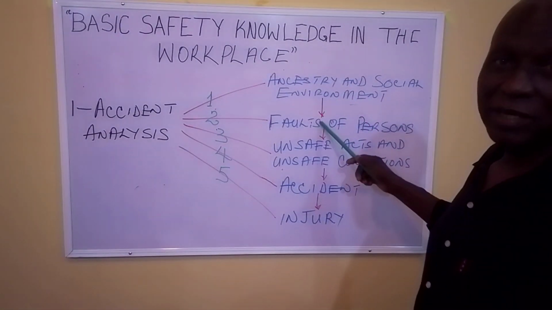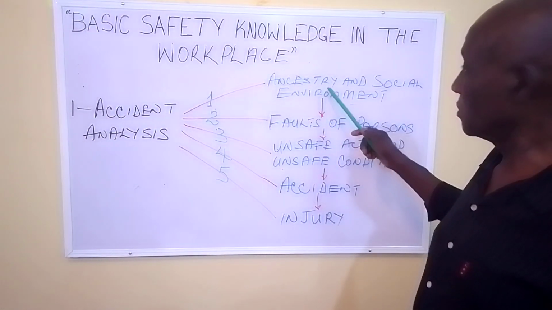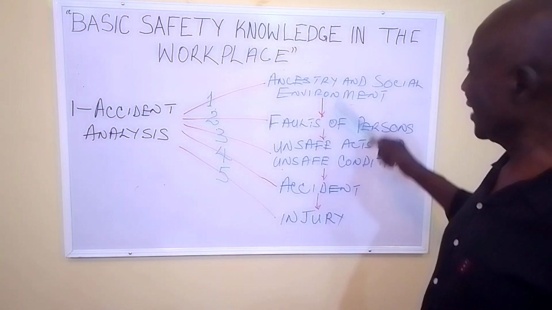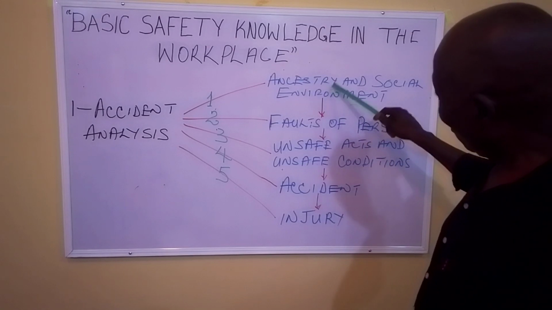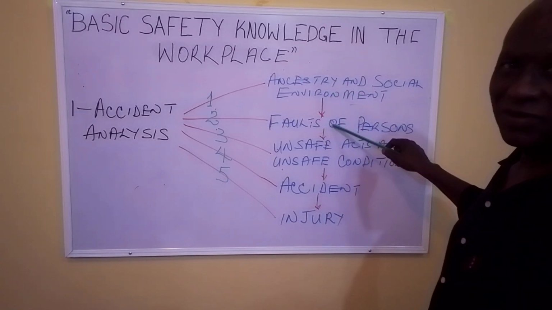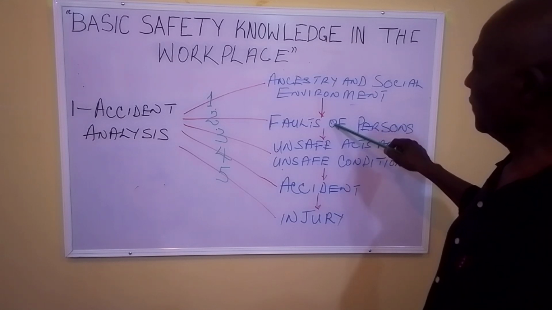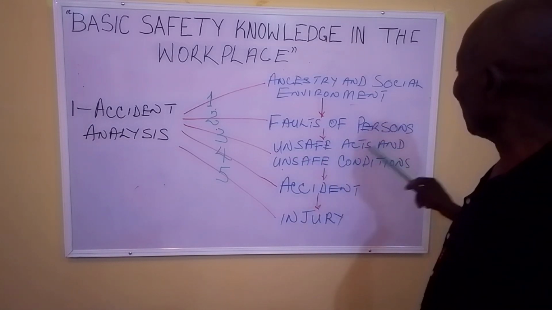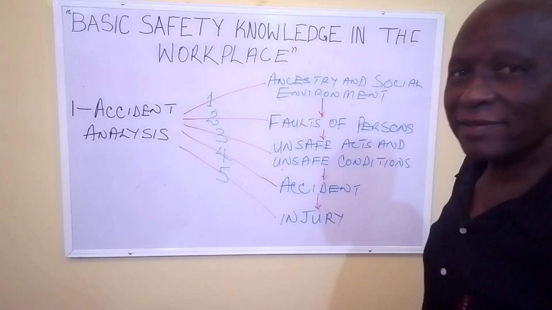Faults of persons, can you break it? No. It is his thinking that will, based on all these things, make him commit this. This is thinking, the faults, the negative aspect of it. And can you change unsafe acts and unsafe conditions? Yes.